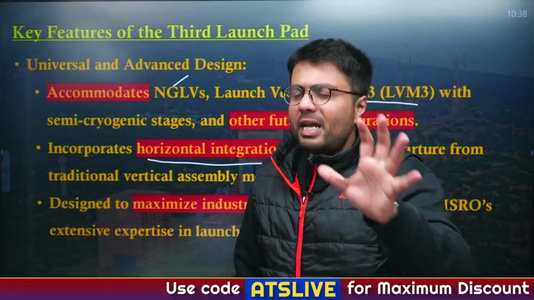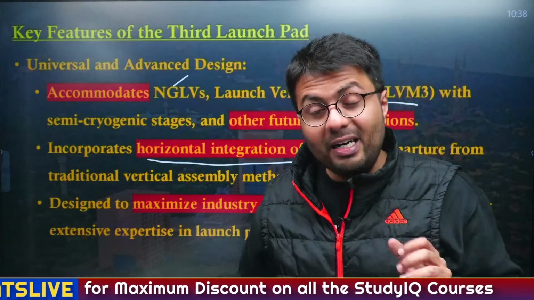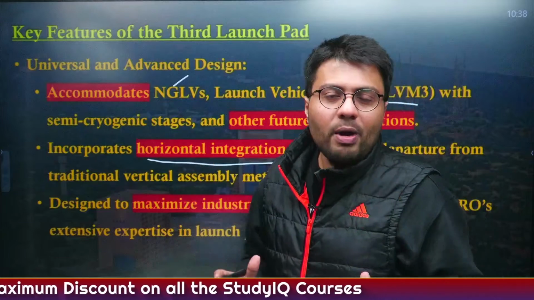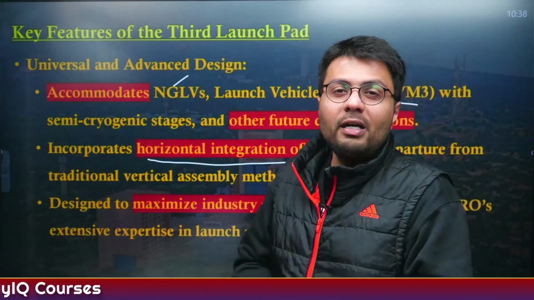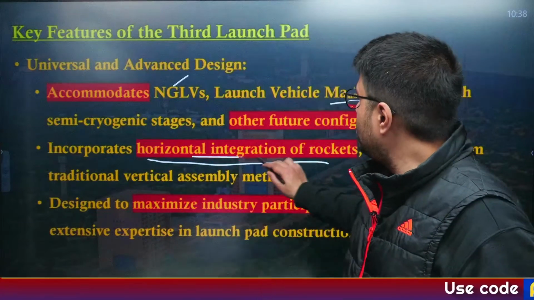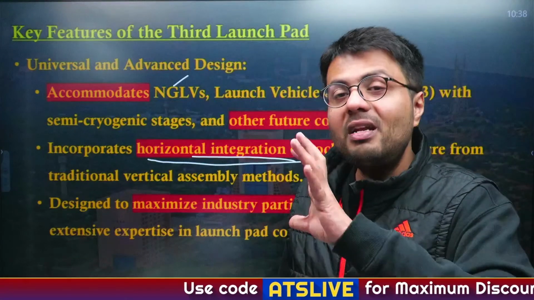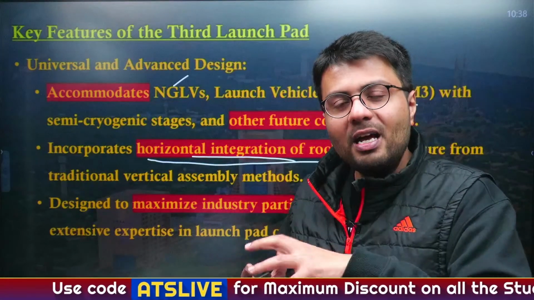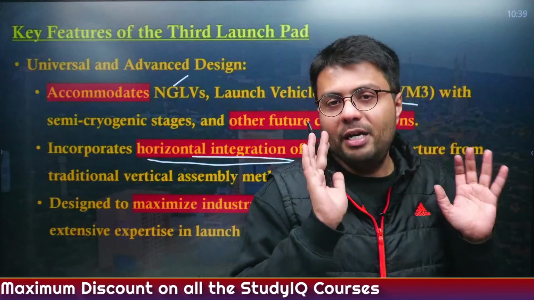However, this creates many problems, that is, the time taken for vertical integration of a rocket is quite huge. So, ISRO is trying to shorten the amount of time it takes to integrate a rocket by undertaking horizontal integration, and this newer launch pad will have the necessary infrastructure to undertake the horizontal construction of a rocket, which will then be sent into space.